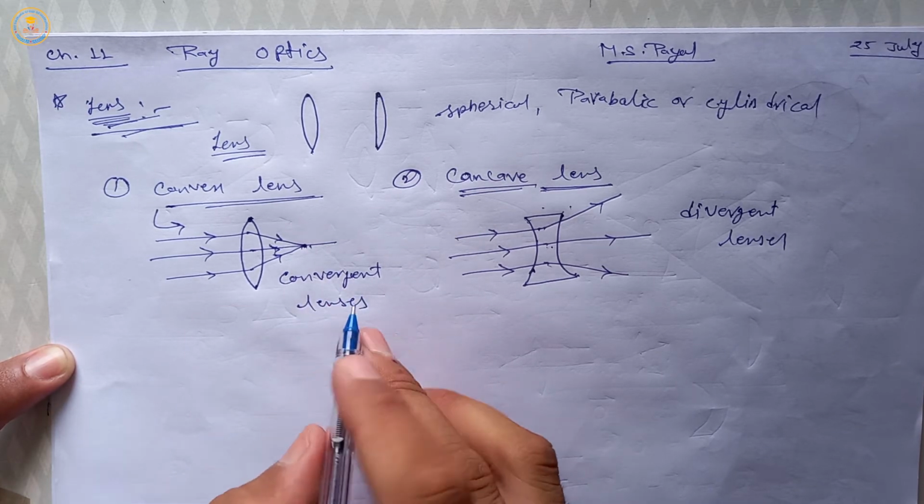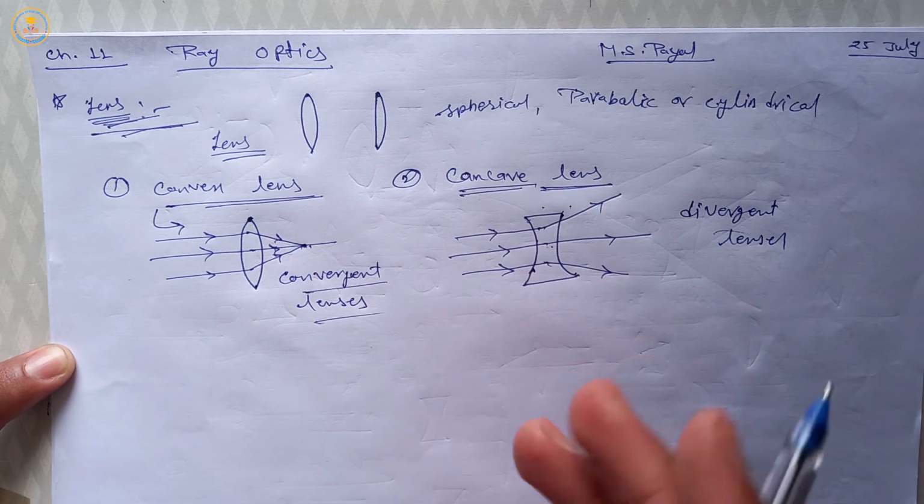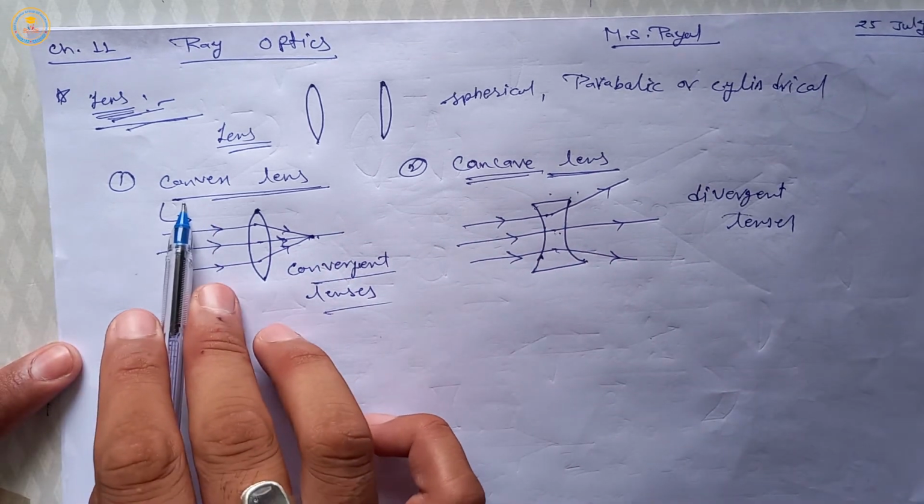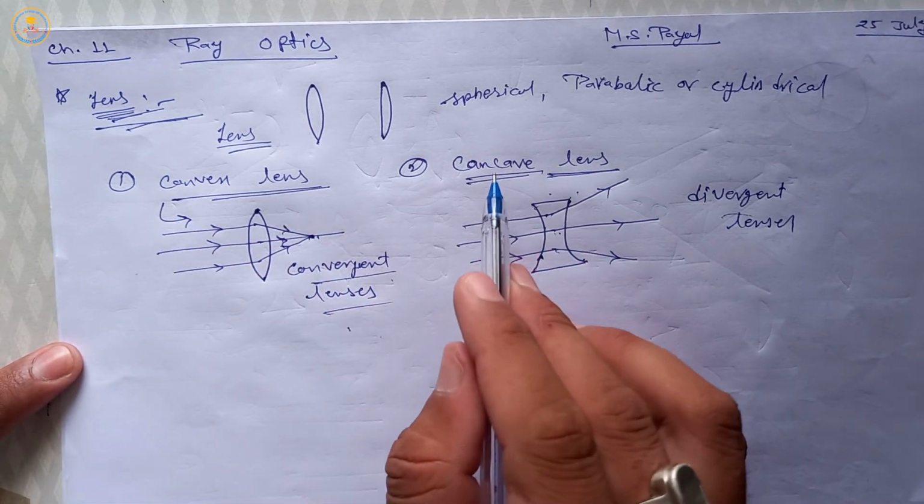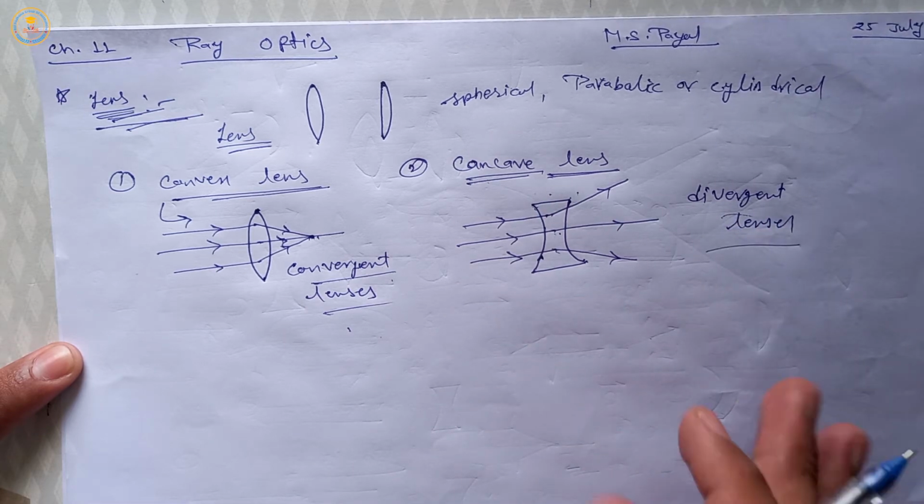These are other names of these lenses: for convex, convergent lenses, and for concave, divergent lenses.